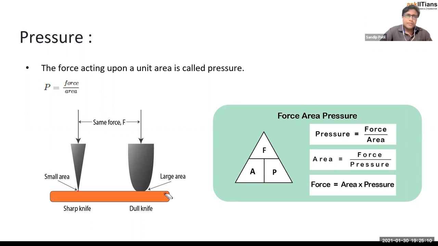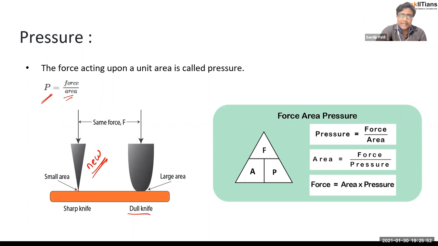Why? Because of this pressure, right? What is pressure's formula? Force upon area. I know how we can use the force: we are applying muscular force. For the same force applied, the sharp knife has the small area, and area is in the denominator of the formula of pressure, so it is going to apply more pressure compared to your other knife, which we can call a dull knife, which we have used for a long time. And this is our new knife.